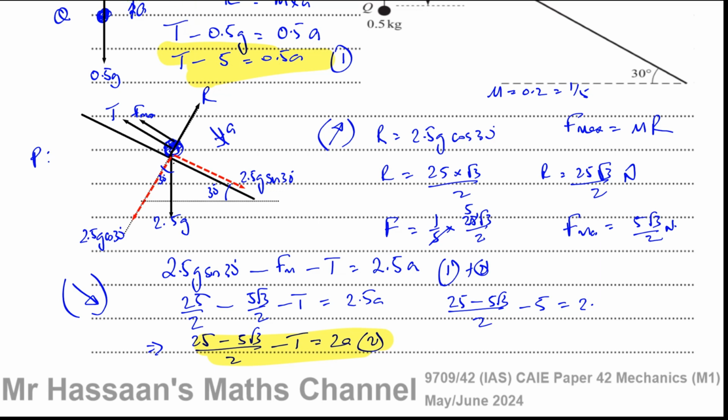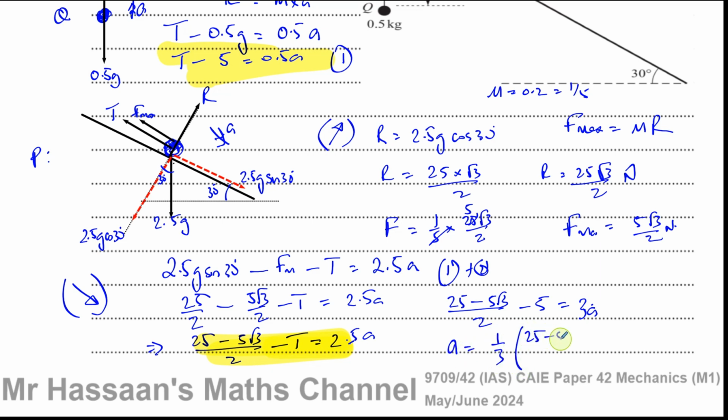Hold on. There's a little mistake here. That is supposed to say 2.5A. So that's going to give you 3A. Sorry, I made a mistake there. I wrote 2 instead of 2.5. It's supposed to be 2.5. So when I add these together, 0.5A plus 2.5A gives you 3A. So A is going to be a third of all of this.